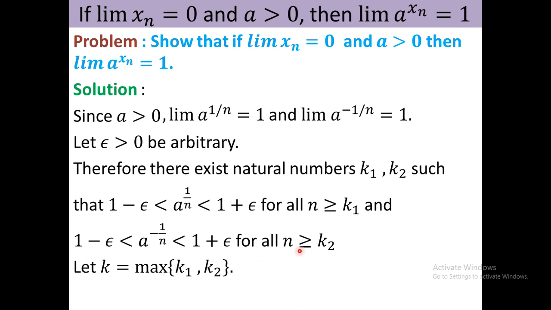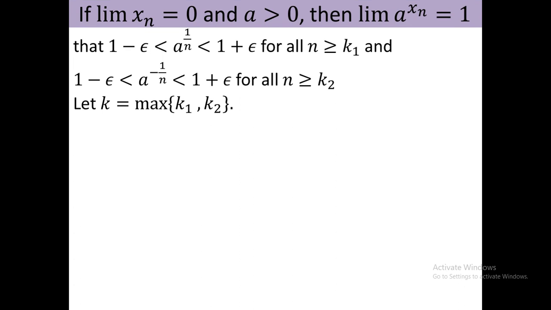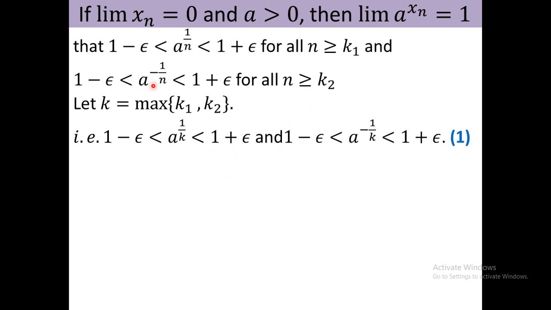So in particular if you put n equal to k, then these relations also hold. So by putting n equal to k, we can write 1 minus epsilon less than a to the power 1 by k less than 1 plus epsilon, and 1 minus epsilon less than a to the power minus 1 by k less than 1 plus epsilon. Here I just put n equal to k, where k is maximum of k1, k2. I consider that as equation 1. I will use that relation later.